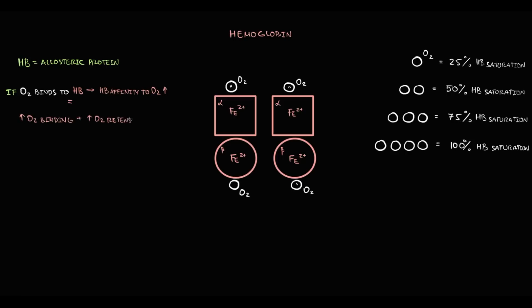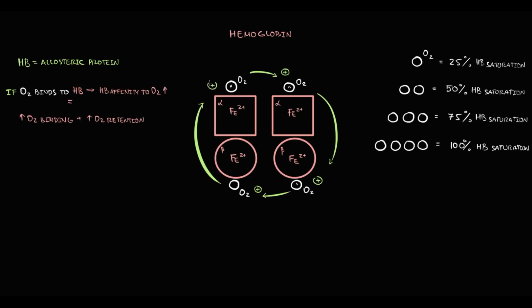Hemoglobin exhibits allosteric behavior when hemoglobin binds oxygen. This means that the binding of one oxygen molecule to one subunit enhances the binding of oxygen to other subunits. So, because hemoglobin is an allosteric protein, if one oxygen molecule binds to hemoglobin, it causes a conformational change in the hemoglobin molecule.